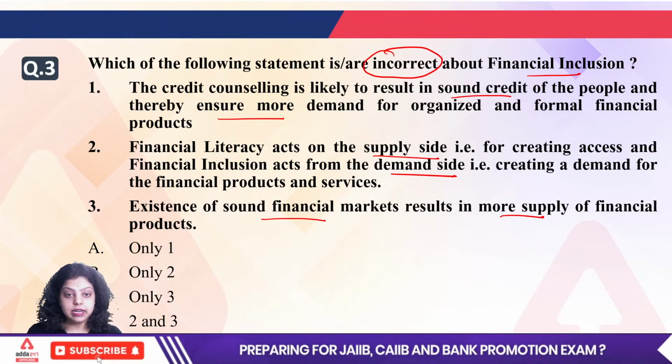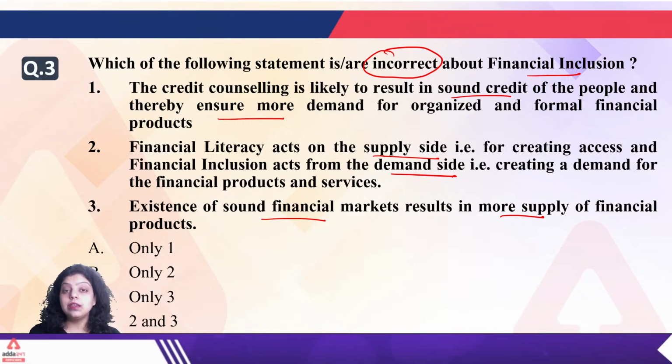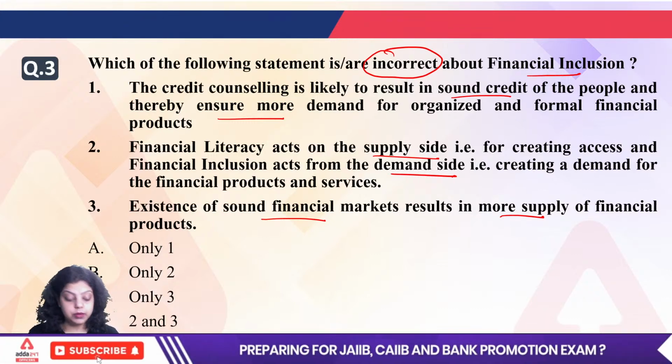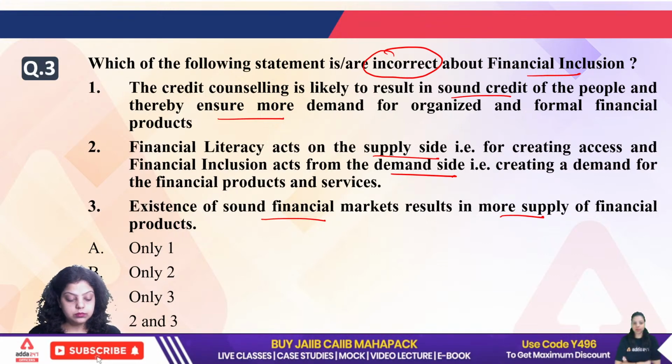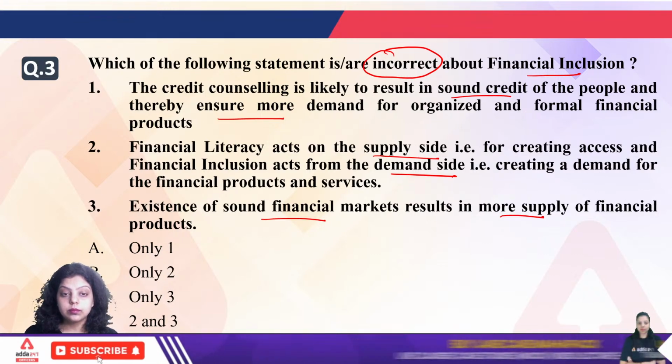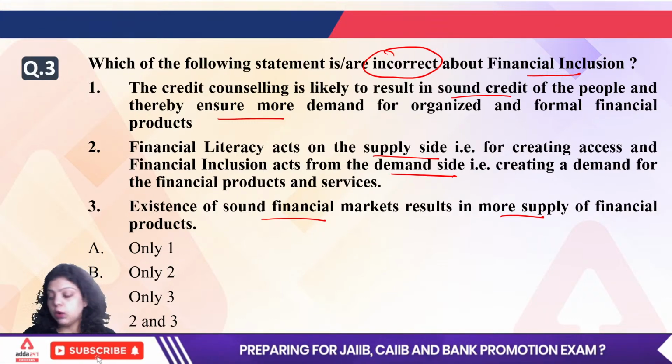Murli is saying C, that is only 3. Only 3 is negative, it means it is not correct. Okay, focus on the keyword, that it is asking for the incorrect statement. Now what about the rest?